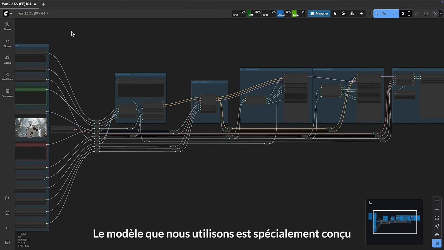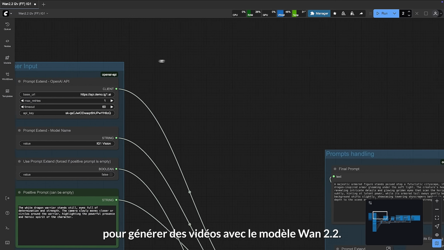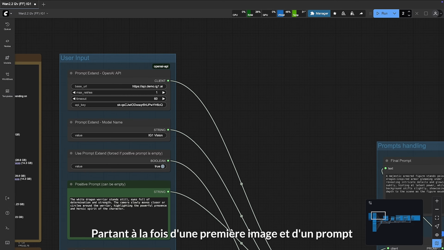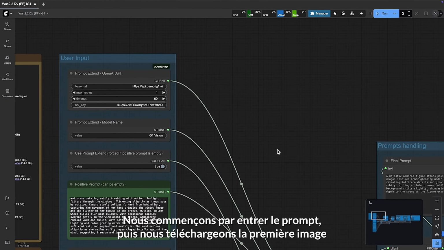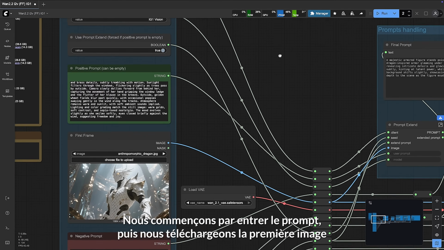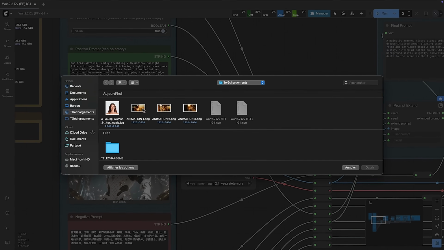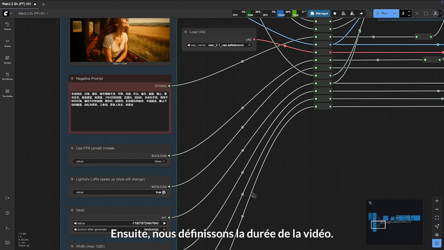The template we're using is specially designed to generate video with the WAN 2.2 model, starting from both a first-frame image and a prompt. To create our first video, The Woman on the Train by the Window, we begin by entering the prompt and then upload the first frame we've just generated. Next, we set the length of the video.